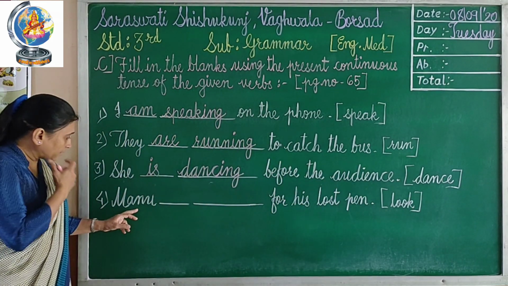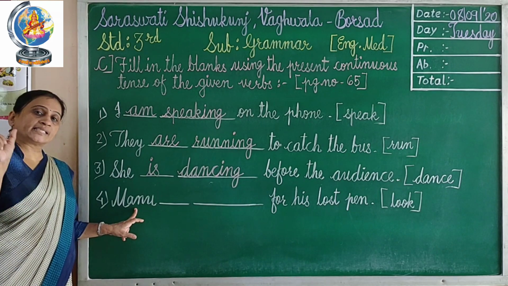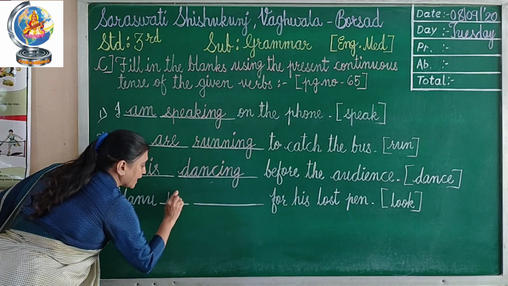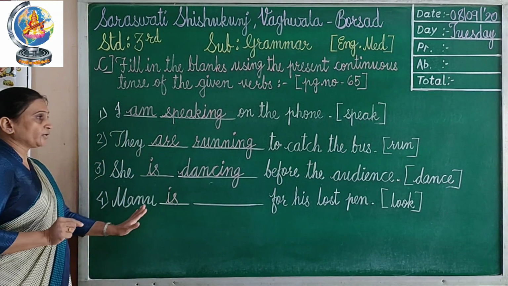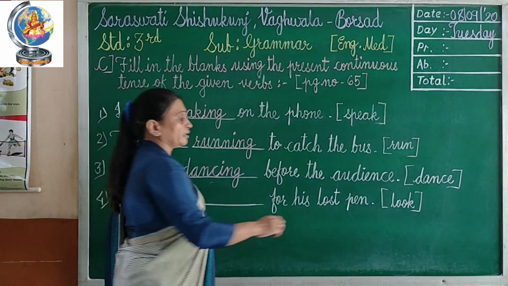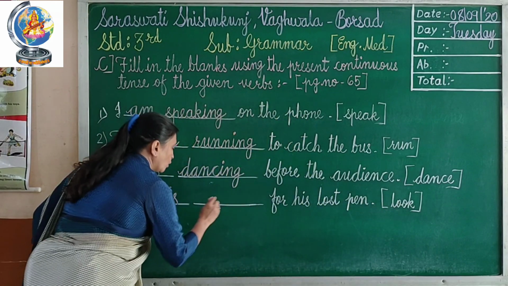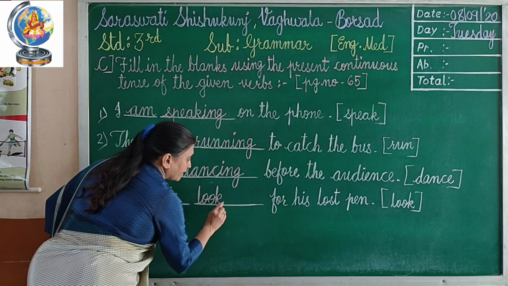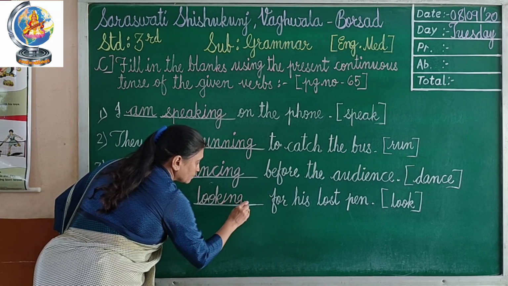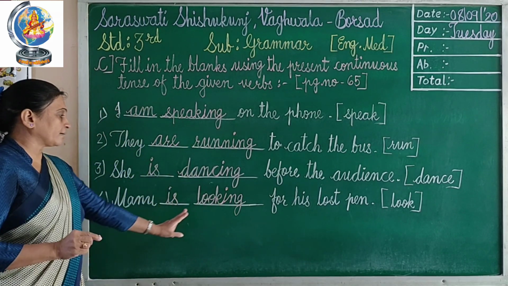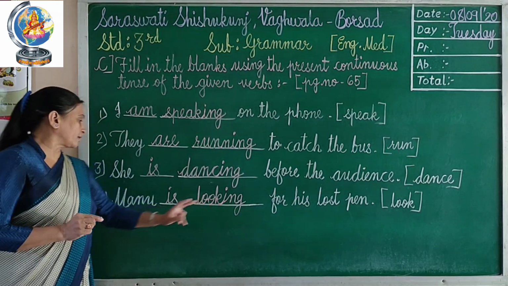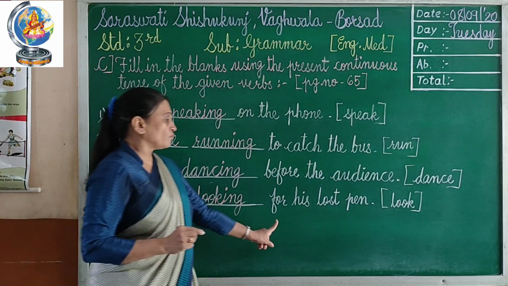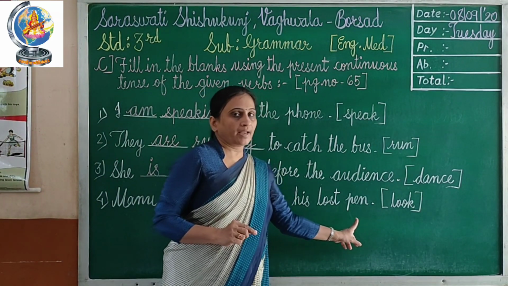Now, 4 number, Manu. Manu is a singular noun. So, with singular noun, you have to use is. Manu is. Then after, we will write here look, L-O-O-K, look, and then I will add ing, looking. So, the sentence will be Manu is looking for his lost pen.